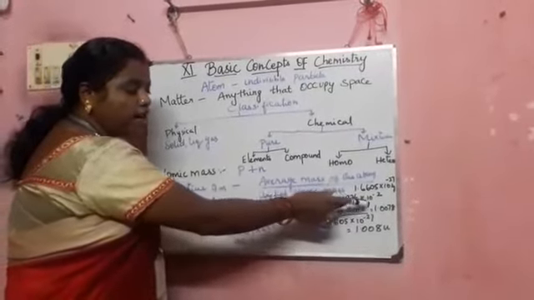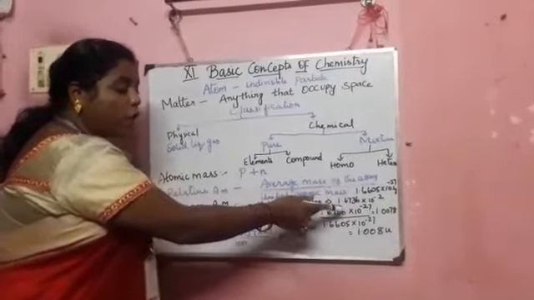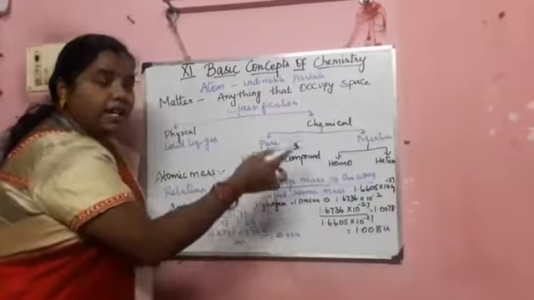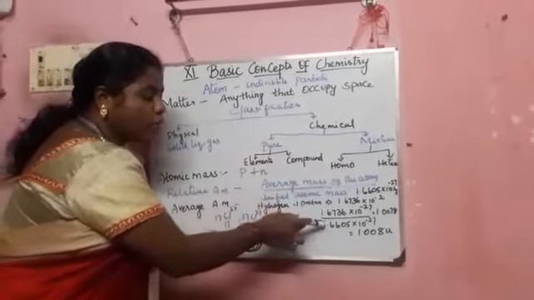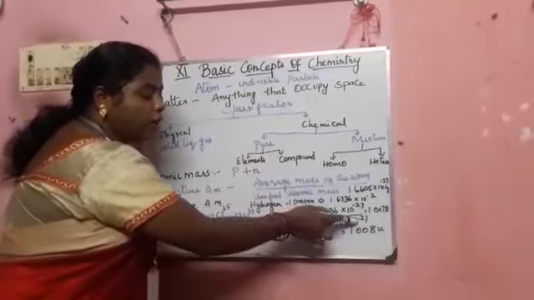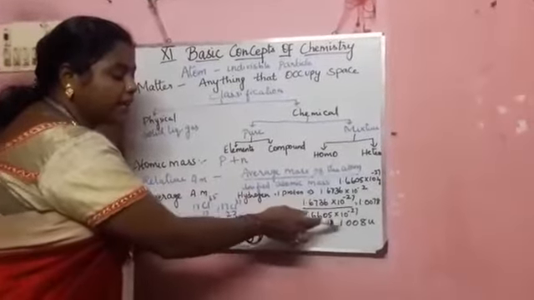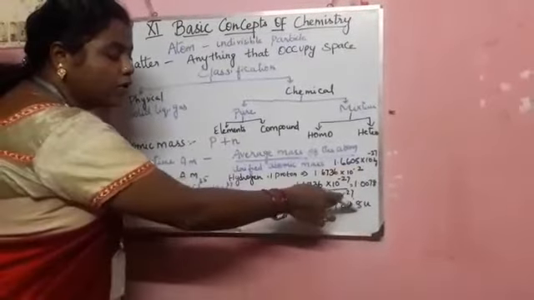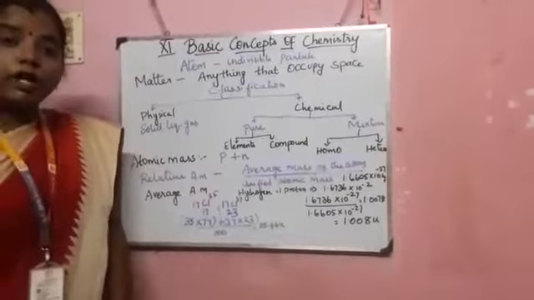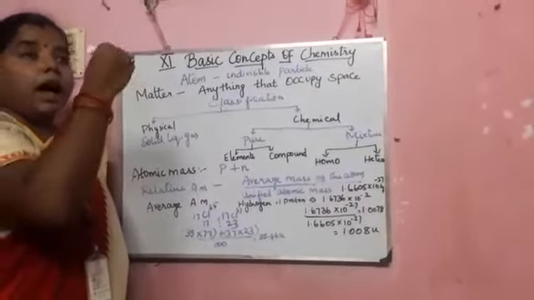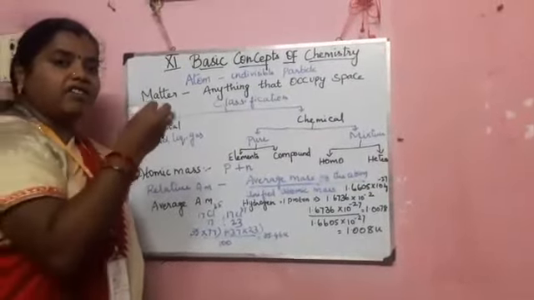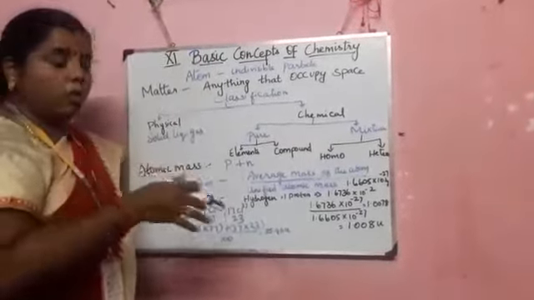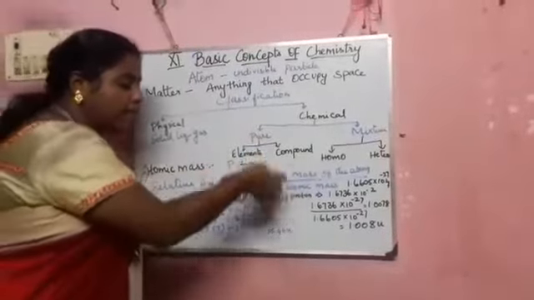1.676 into 10 to the power of minus 27. It is the average mass of one hydrogen atom, and it is related with the unified atomic mass, 1.6605 into 10 to the power of minus 27. You will get it as 1.0078 or something, and if you round off the value, 1.008 mu. Okay. In the periodic table below hydrogen, the atomic mass value is given as 1.008 or something, given in decimal values also. How do we find the decimal value? By this way only.